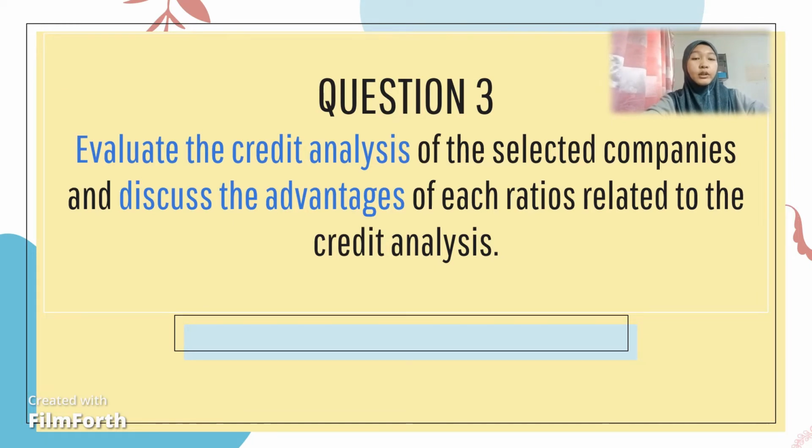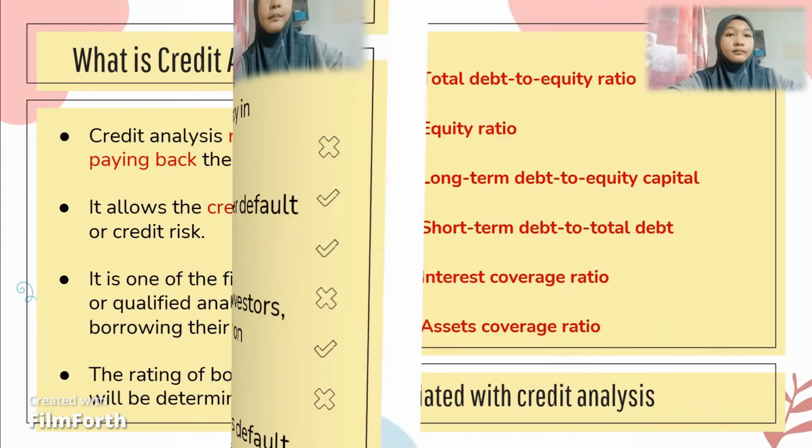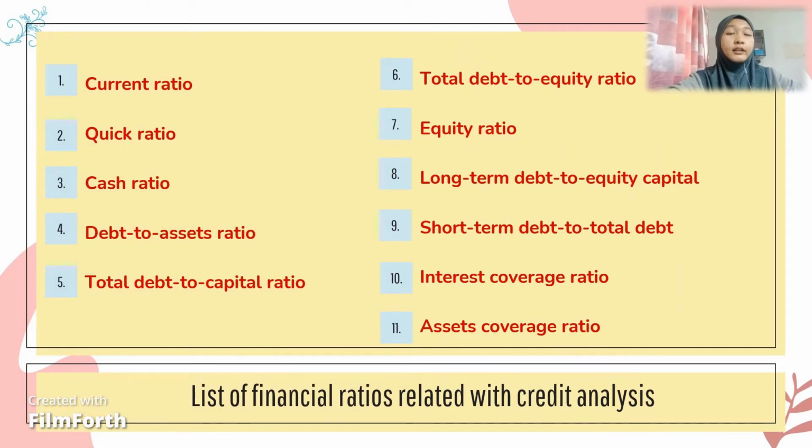So now I'm going to proceed with question 3, which is to evaluate the credit analysis of the selected companies and discuss the advantages of each ratio related to the credit analysis. So here is the list of financial ratios related to credit analysis that will be discussed in this question.